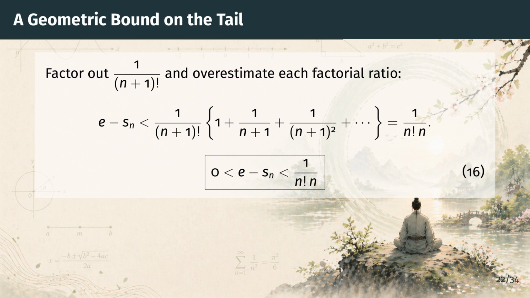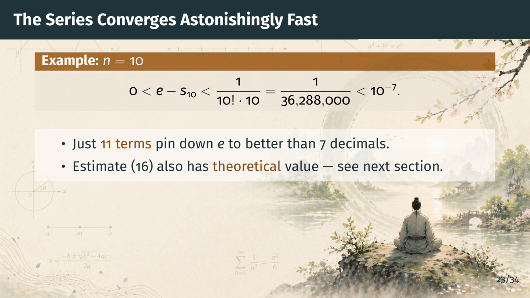So the tail is less than 1 over (n plus 1) factorial times a geometric series with ratio 1 over n plus 1. That geometric series sums neatly, and after simplification, the whole bound collapses to 1 over n factorial times n. This is equation 16. The error is positive and strictly less than 1 over n factorial times n. Let's see what that means in practice. Let's put a number on it.